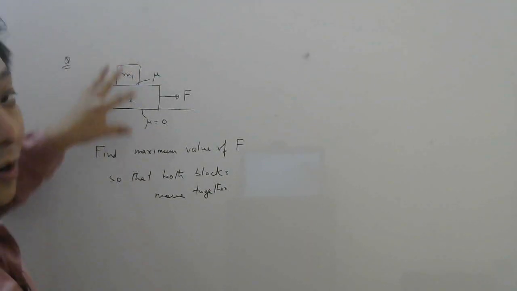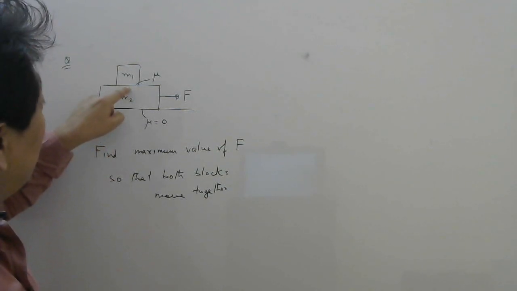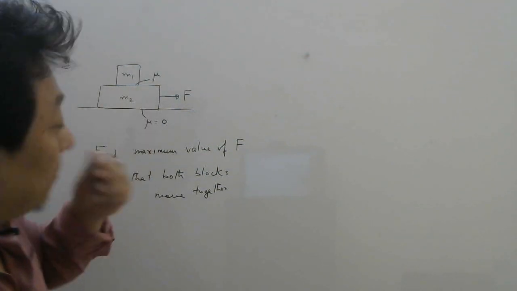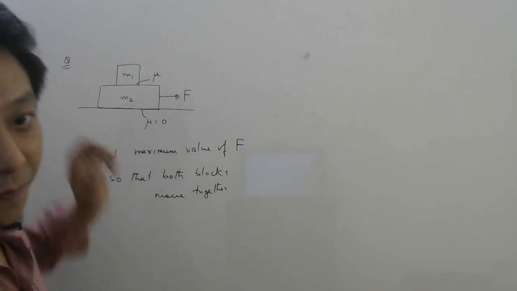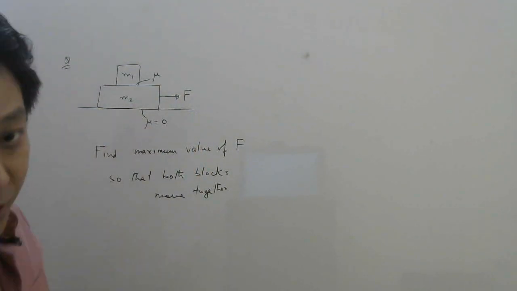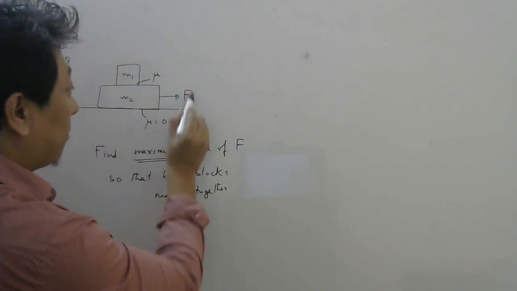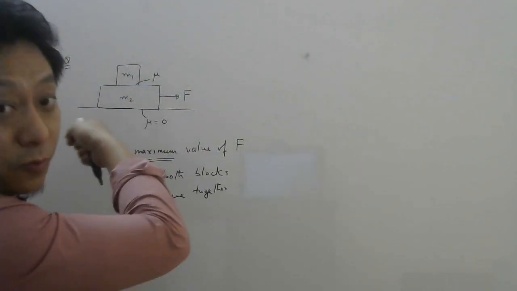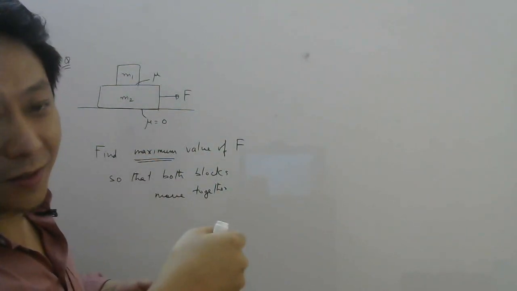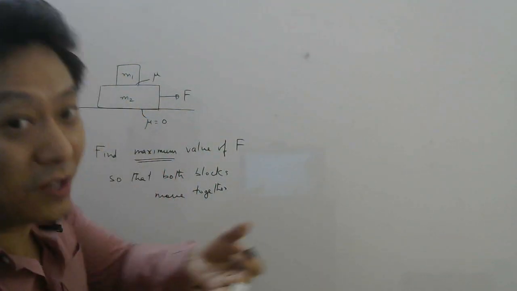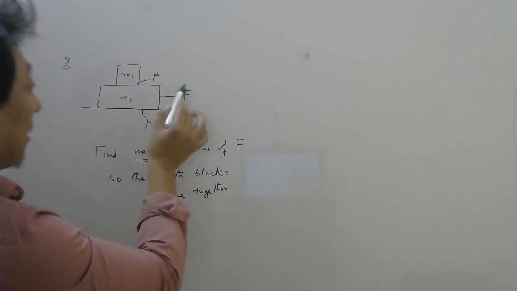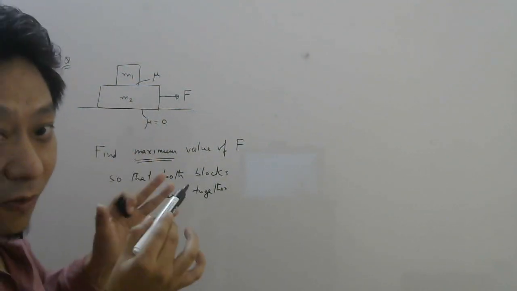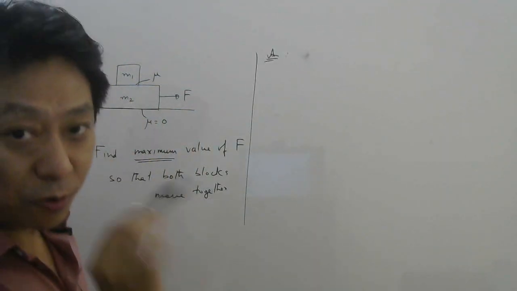So let's do this question. Here are two blocks, masses M1, M2. Here there is friction, meaning this surface is rough and the friction coefficient is given as mu, and here I am assuming there is no friction. We are applying a force F here, and the question is to find the maximum value of this applied force so that both move together. You know that if you keep increasing this force too much, then they will slip. Then this block will not move together with this block, right? So we have to find the maximum force F that can be applied to this block so that both of them move together. So how do we solve this?